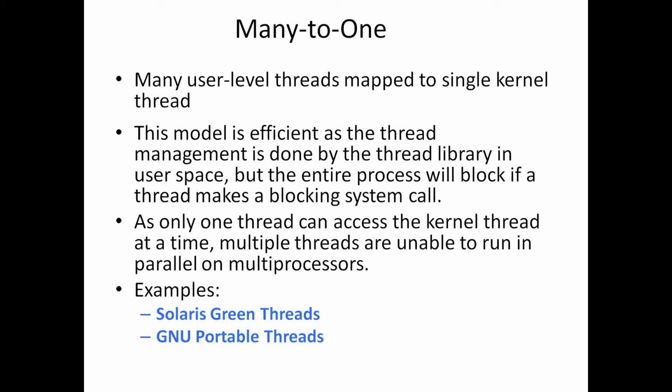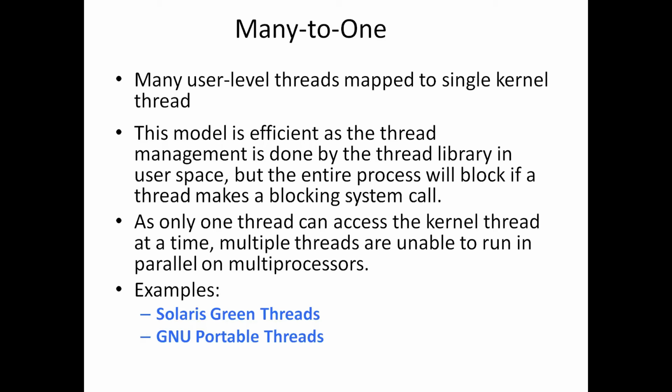The difficulty with this many to one relationship is that if any one user thread calls a blocking system call, the other threads in the process cannot do their task, because that one call blocks all the threads in the process.